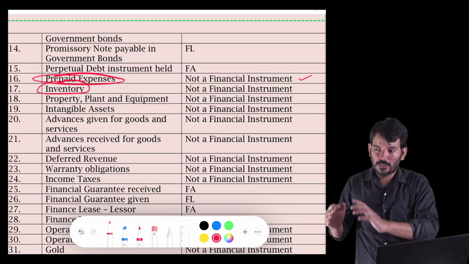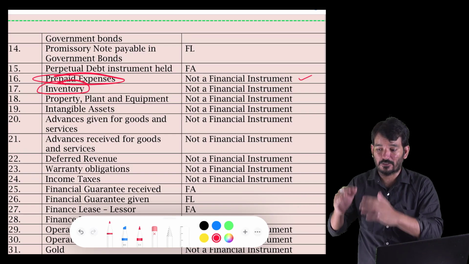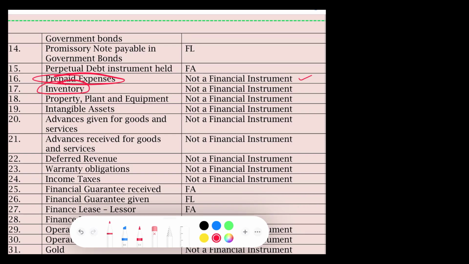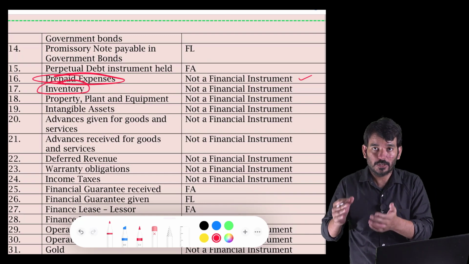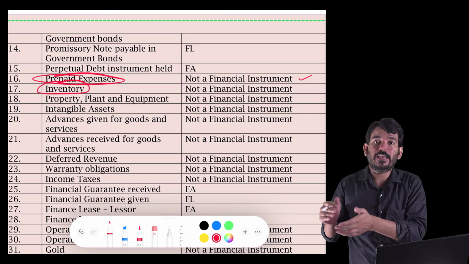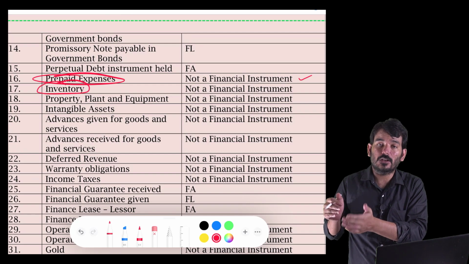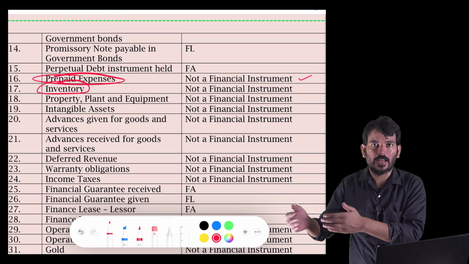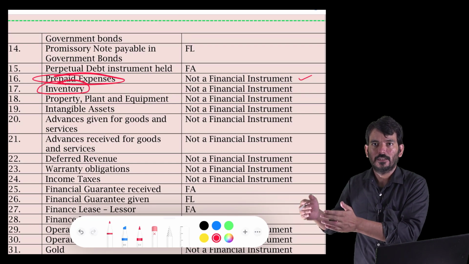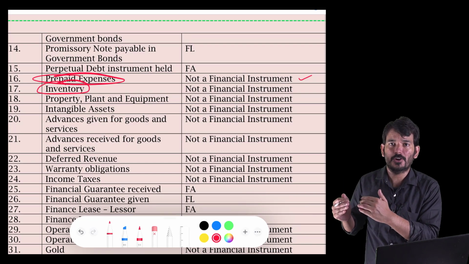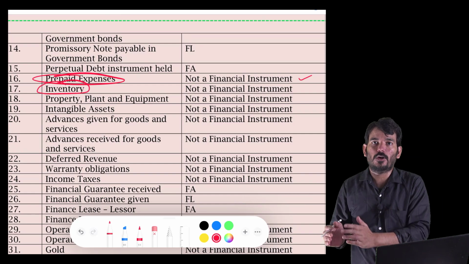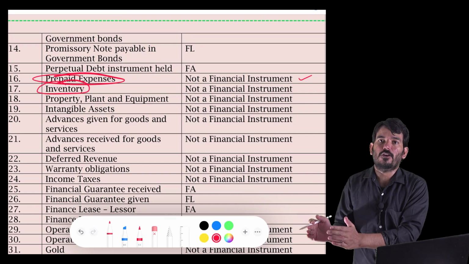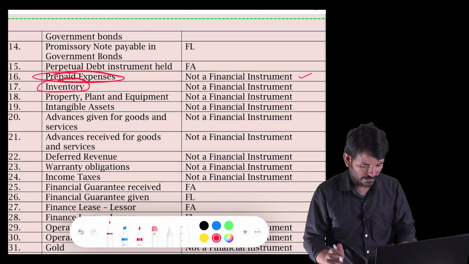It's a stock. Yes, if you sell tomorrow, you will receive the cash. But as of now, are you receiving any cash? Is there any contract? Is anyone telling you, "No, I'll pay cash for this"? There is no contractual right to receive the cash for my stock in trade. Yes, if I sell, I'll get the cash, or if I sell on a credit basis, the debtors will eventually be converted into cash. But for the time being, as on the balance sheet date, it is not a contractual right to receive the cash. So it's not a financial instrument.